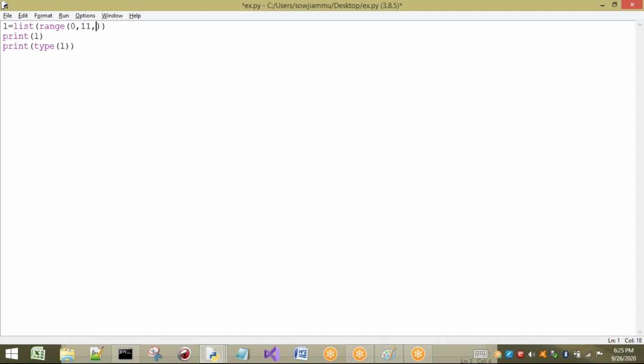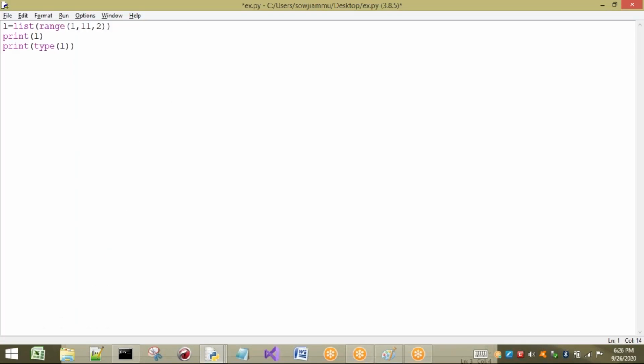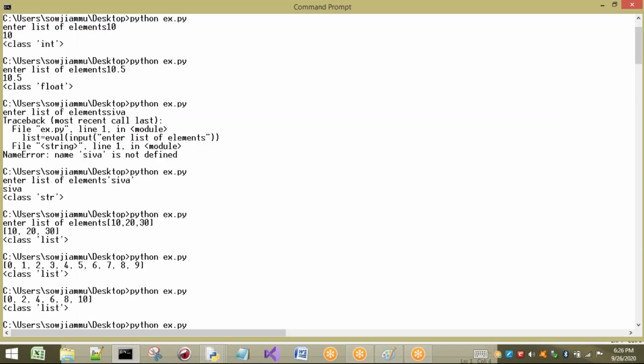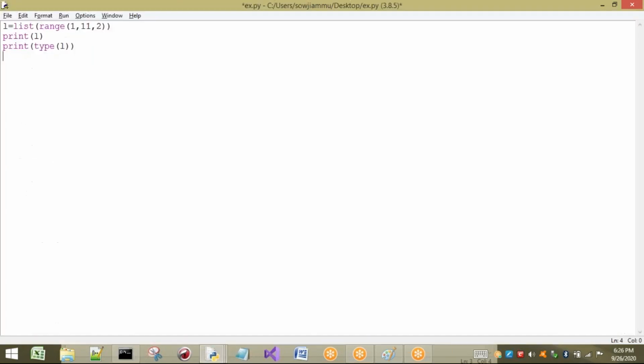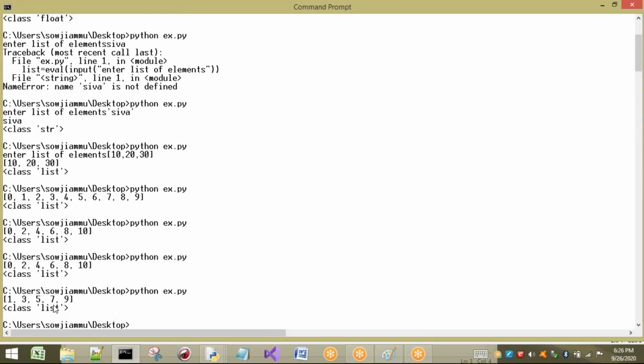What is meant by even numbers? Sorry, odd numbers. I will take from 1. So what will it print? Okay, it has not been saved. Let us save it. Right, now see what it's going to take: 1 3 5 7 9.